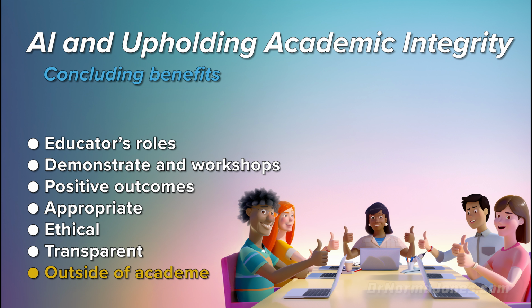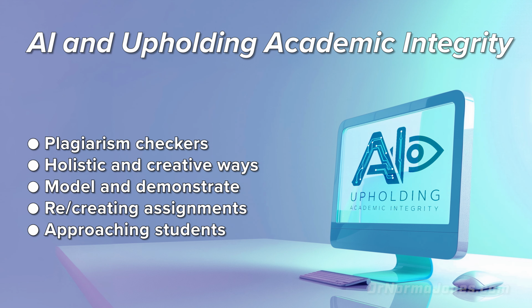Let's review. We discussed upholding academic integrity by addressing AI in these areas: how traditional plagiarism checkers are not as effective in finding AI-generated text. We discussed holistic and creative ways of addressing AI proliferation. We first looked at AI usage policies. Then, we addressed demonstrating and modeling appropriate AI usage. Next, we looked at recreating assignments that are less susceptible to AI proliferation issues. We then reviewed approaches to students who appear to be violating AI usage policies. We concluded with some benefits.